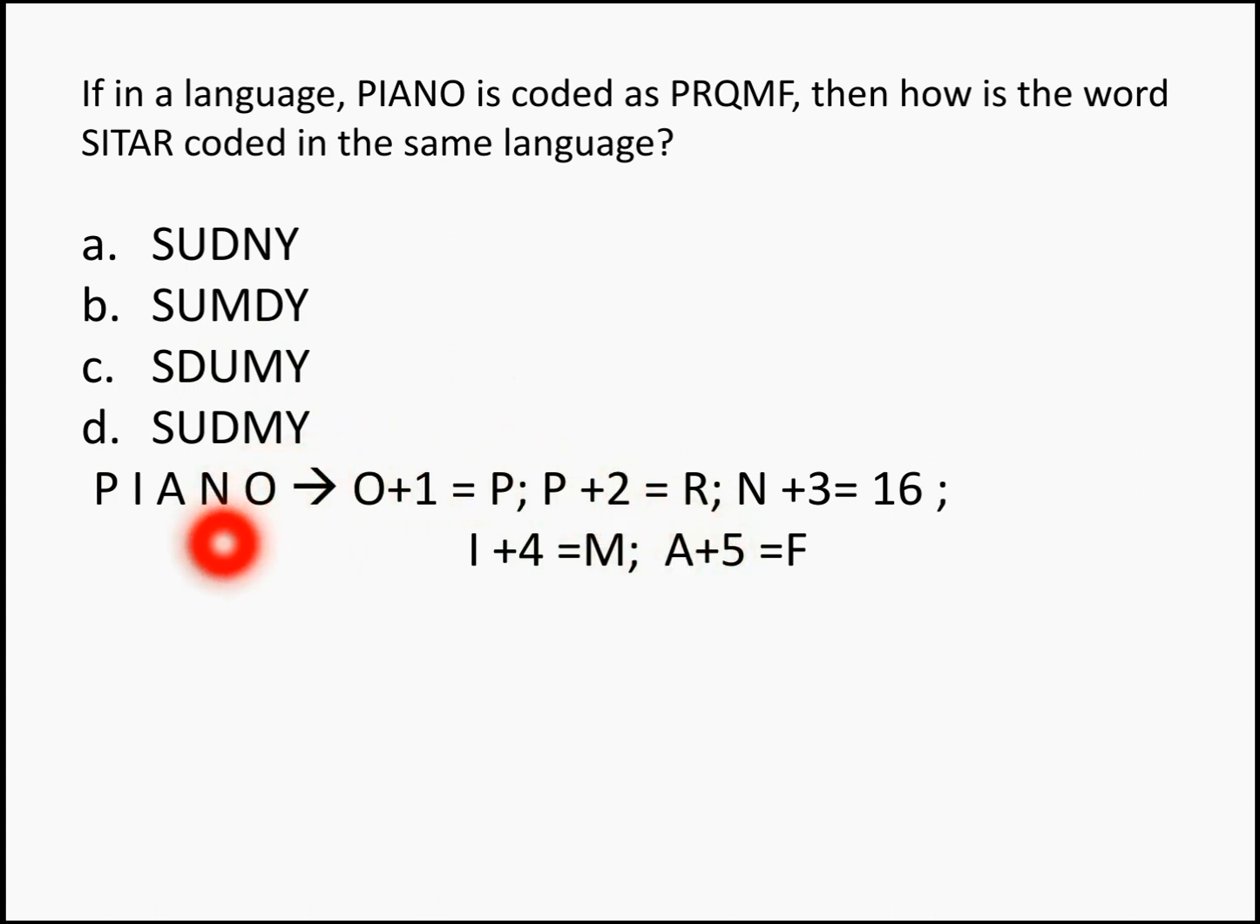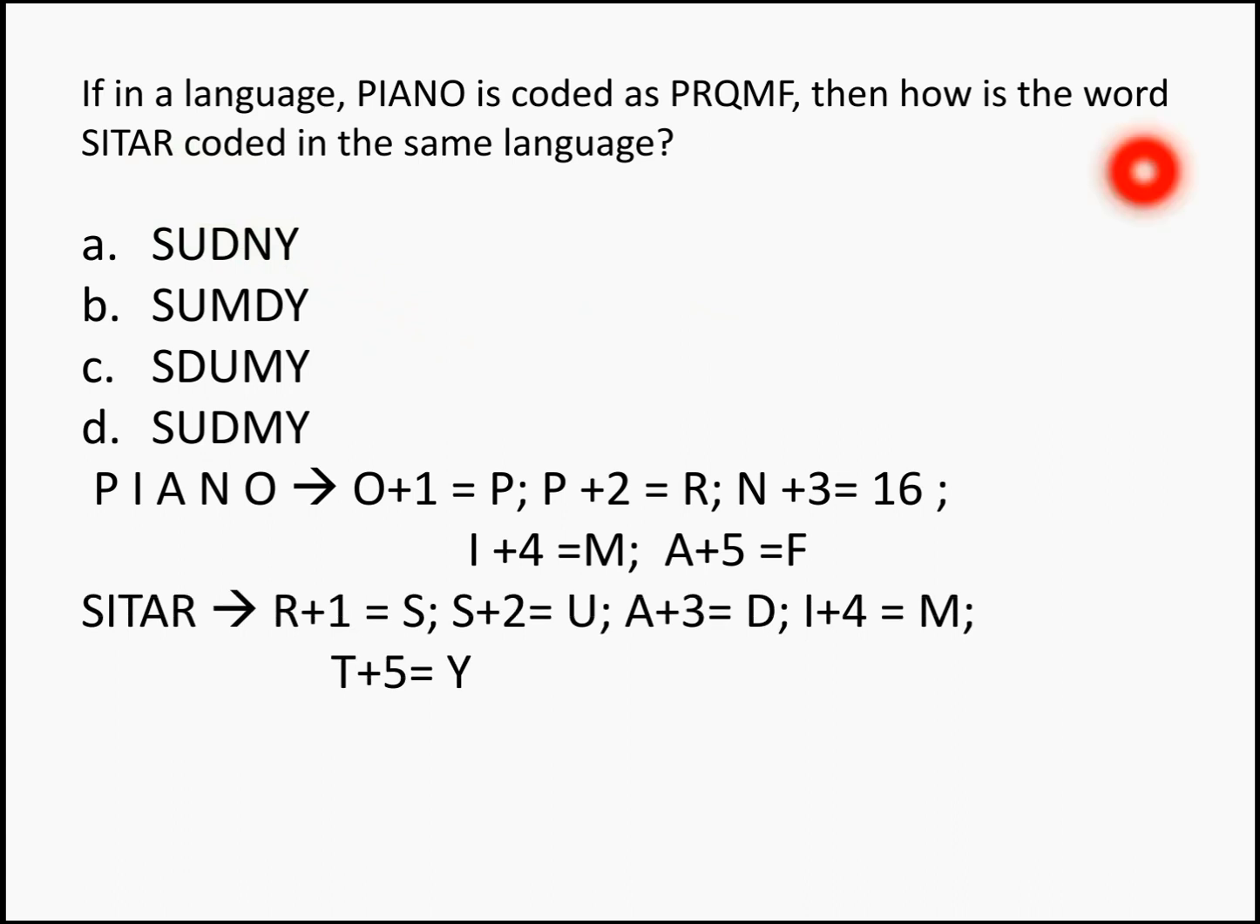Going back to the last again, you have N. Adding 3 letters, you get the 16th letter of the alphabet, and I, adding 4 letters to it, you get your answer to be M. Similarly, your word sitar can be coded as R is the last letter.